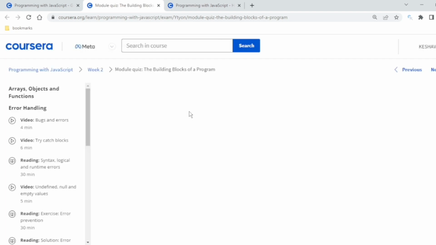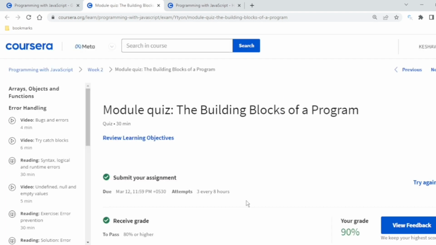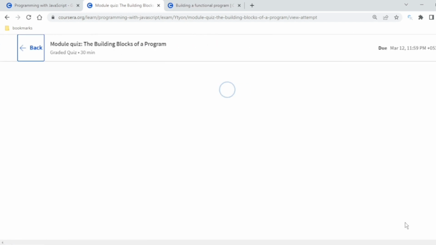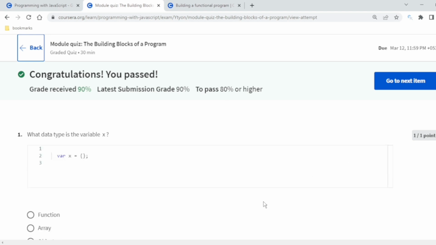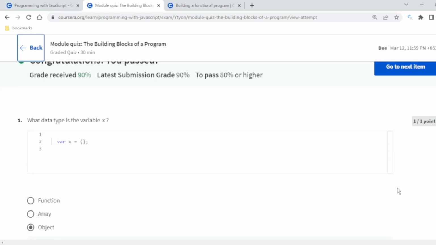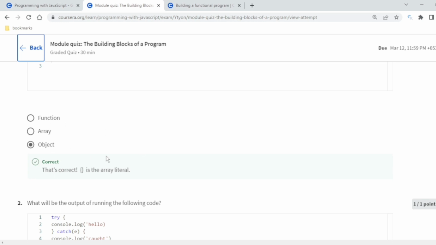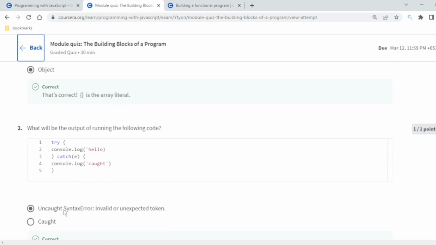Coming to the next part, yes, this is the building blocks of programming. So the module quiz also, I got 90% in this because I made a silly mistake in one question. So what is this? This is an object of JavaScript. Talking about this, there will be an uncaught syntax error because hello is not completely covered with this.